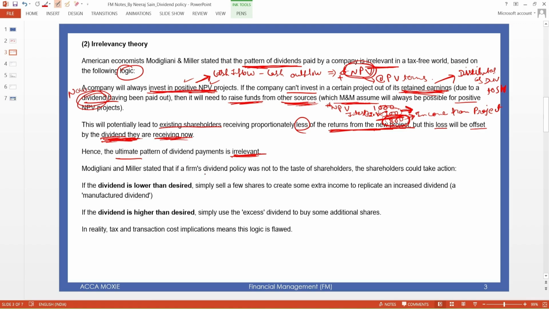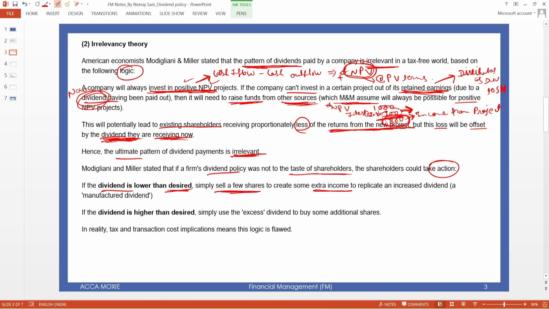M&M stated that if a firm's dividend policy was not to the taste of the shareholders, if the shareholders don't like the dividend policy, then they can take action. How do they take action? If the dividend is lower than their expectation or desire, then they sell the share.